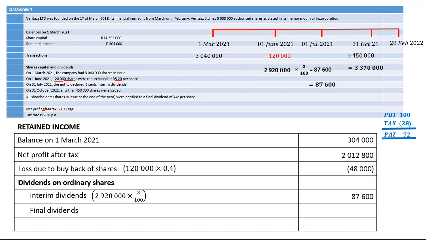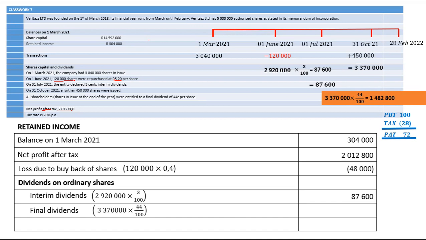And these shares will have been in issue at the end of the year, being the 28th of Feb. They said that shares in issue at the end of the year were entitled to a final dividend. So since all shareholders are entitled to the final dividends, we take that 3,370,000 times 44 divided by 100. It'll give us 1,482,800, and that will be your final dividends.